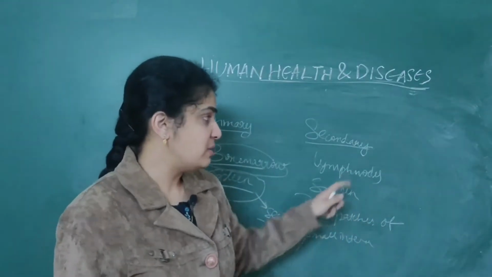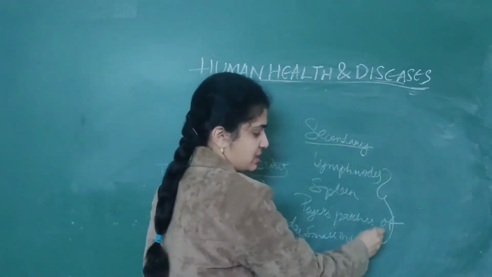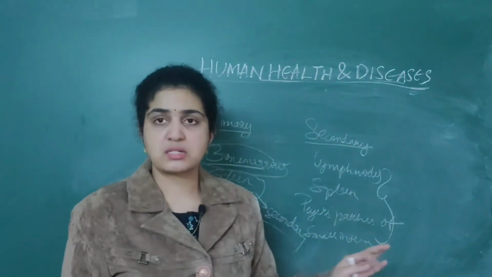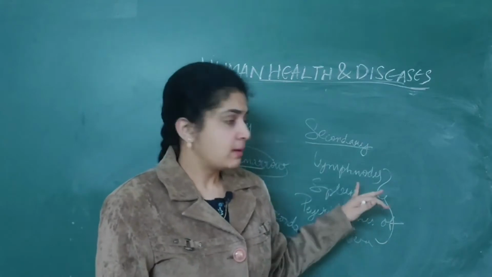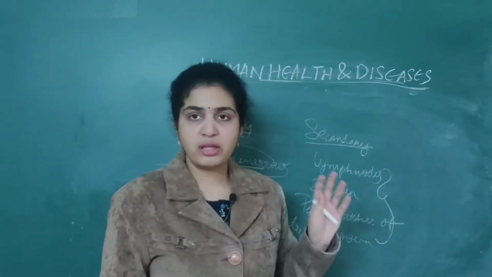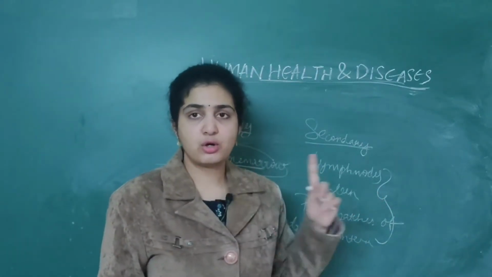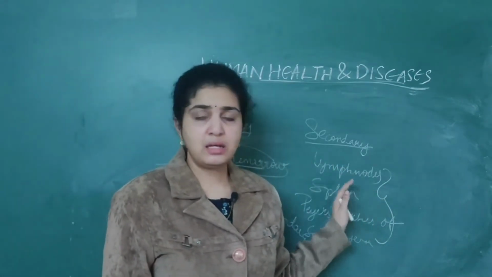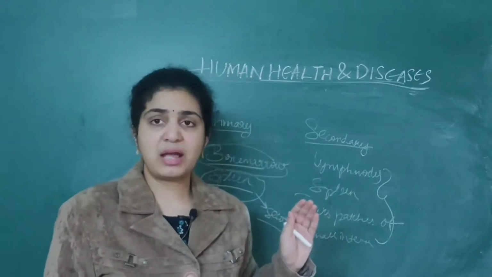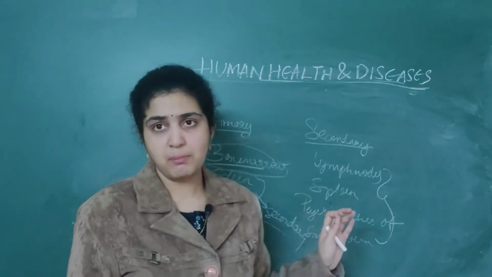Spleen as well as lymph nodes, both, as well as Peyer's patches of the small intestine, will trap microorganisms. Lymph nodes are in the full body, wherever the lymph is flowing, and will trap the microorganisms. Spleen traps whatever microorganisms are present in the blood.